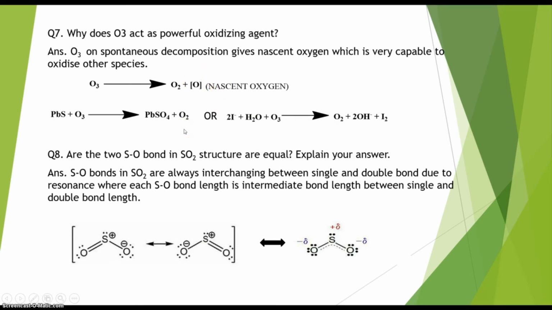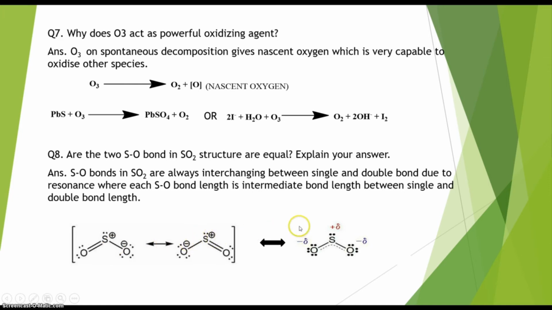Now let's move on to the next question. Are the two sulfur oxygen bonds in the SO2 structure equal? You have to prove it. First of all, what is the structure of SO2? SO2 has a bent structure, as you all know, where sulfur is the central atom connected with two oxygen atoms by a double bond and a single bond, and these are the two resonance forms. In the SO2 molecule, the sulfur oxygen bond is sometimes a double bond and sometimes a single bond, and this is due to resonance, right?